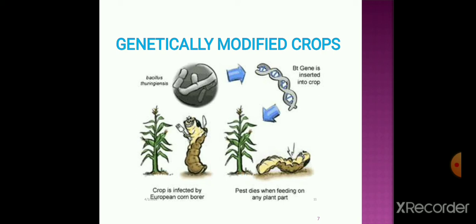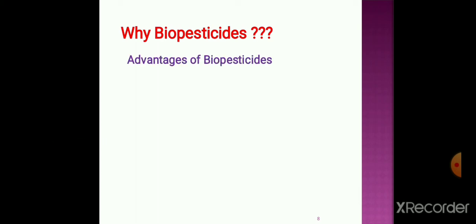And these pests die due to the incorporation of that genetic material, and hence these plants are called plant incorporated protectants, because they are protecting the plant from damage. Next we will see why there is a need for biopesticides, because biopesticides have different advantages.